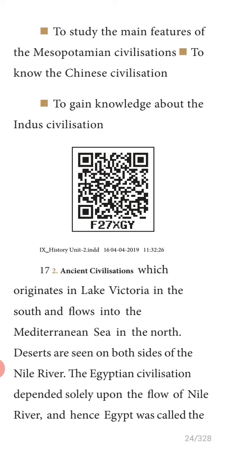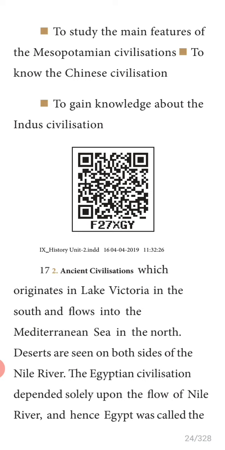Deserts are seen on both sides of the Nile River. The Egyptian civilization depended solely upon the flow of the Nile. Hence, Egypt is called the gift of the Nile by the Greek historian Herodotus.